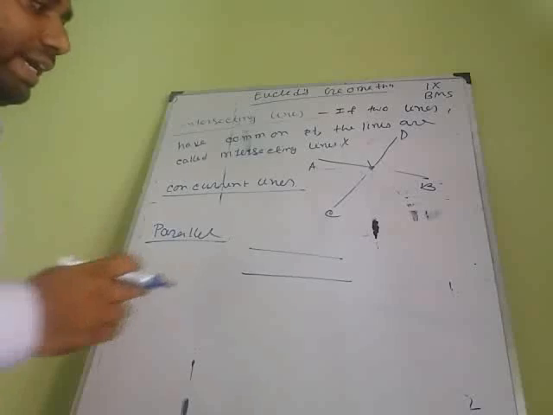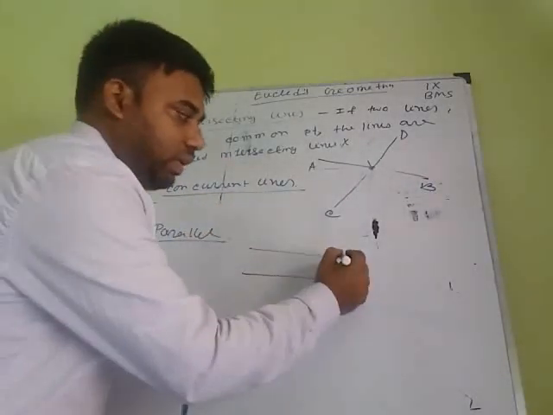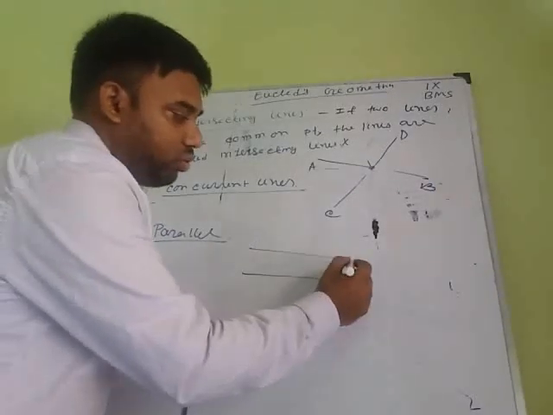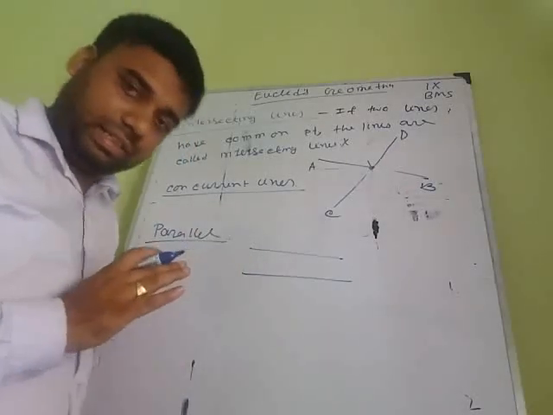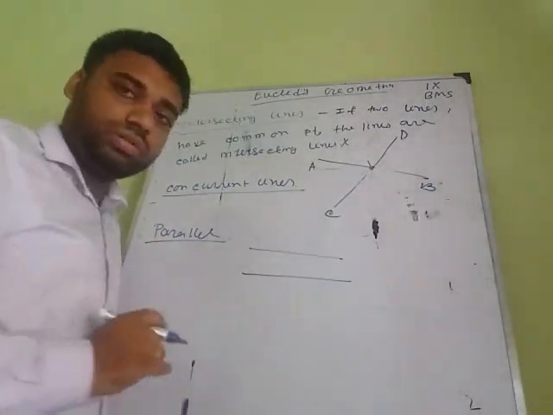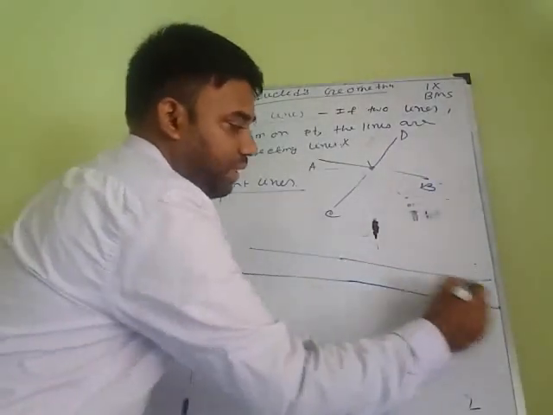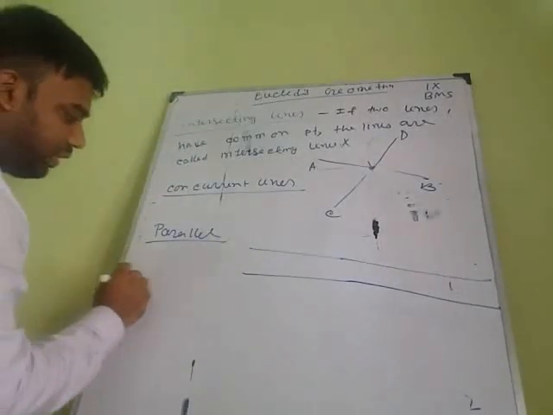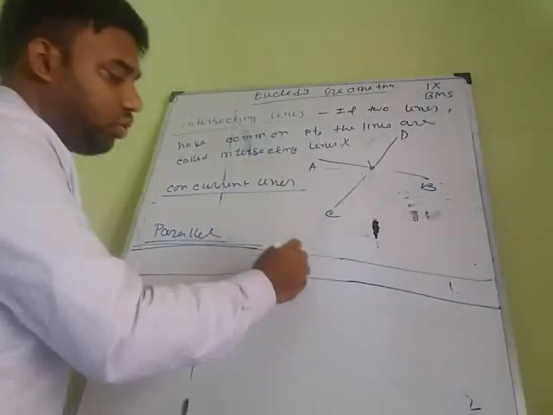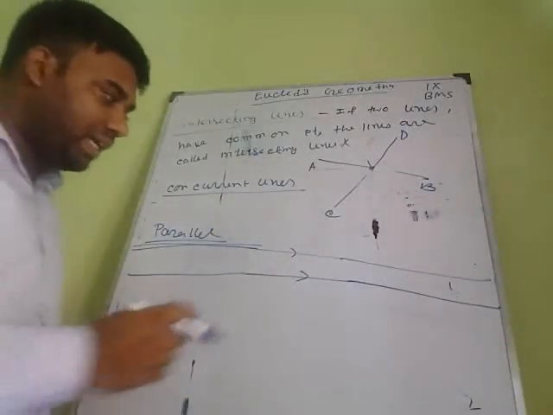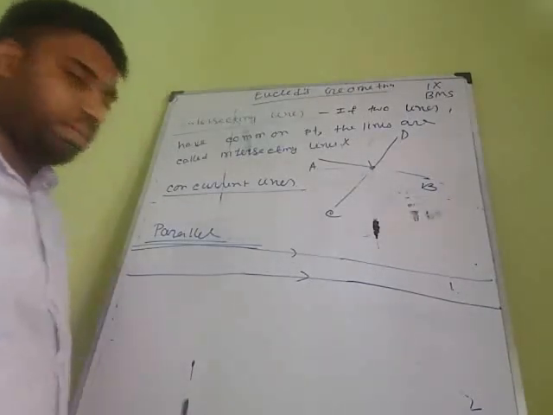If I extend these two lines as far as you wish, and they never intersect each other, then these two lines are called parallel lines. The distance between them is the same. So the only criterion for parallel lines is that they never intersect each other at either end. This is called parallel.